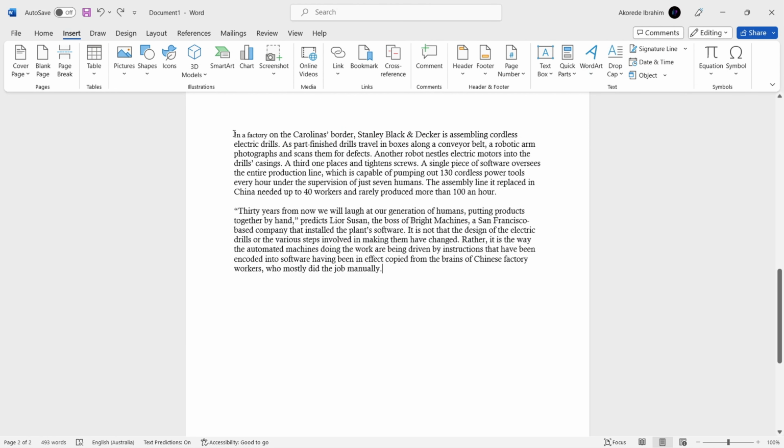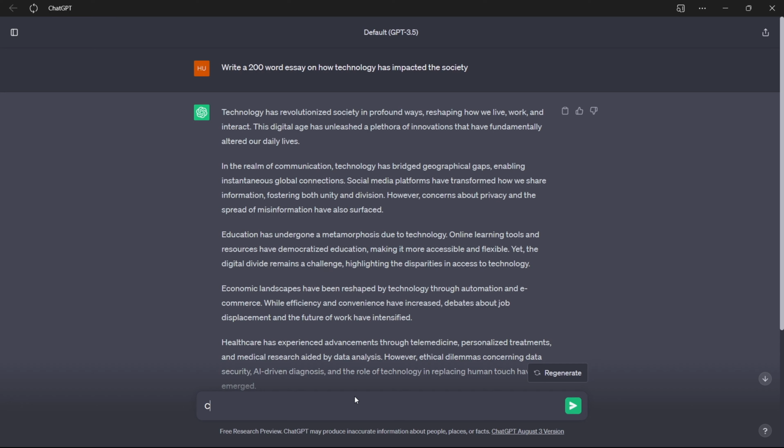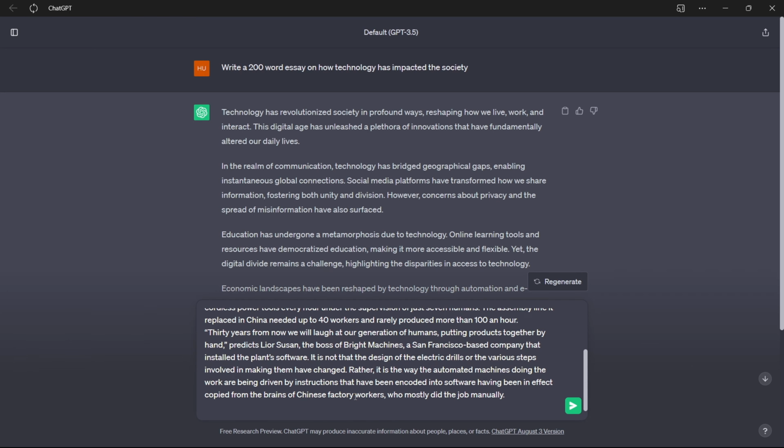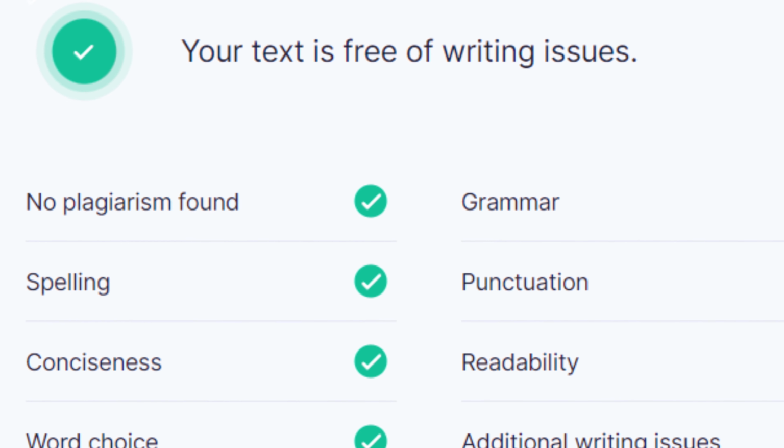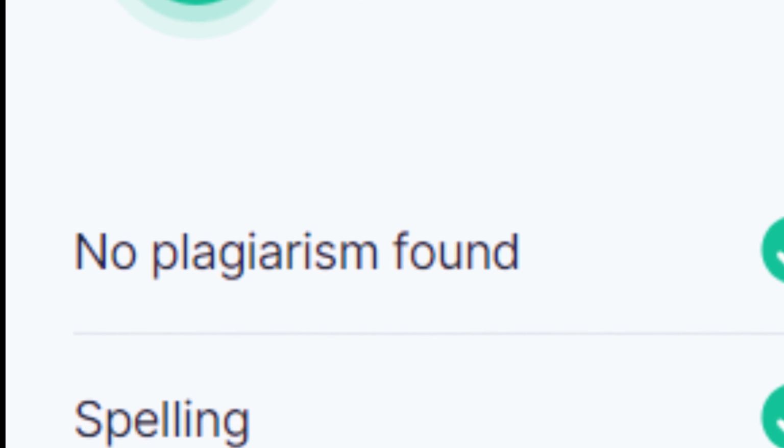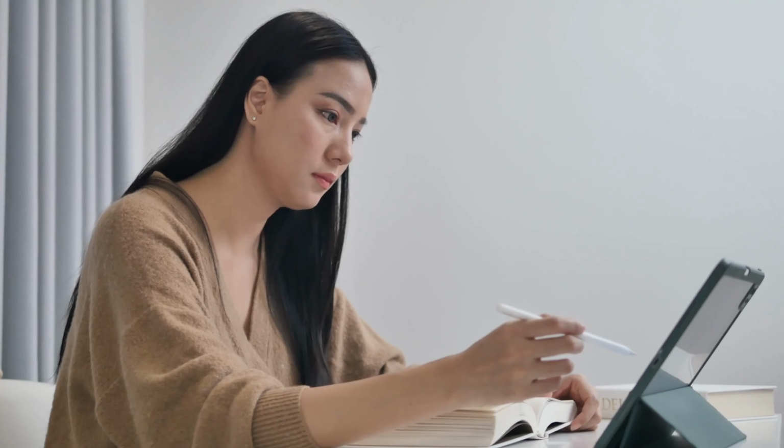Also, one of the best ways to actually use ChatGPT to write an essay is by writing it out by yourself and giving ChatGPT to help you improve the essay. This way, no sort of error or instance of plagiarism would be detected by any plagiarism checker or AI. I recommend trying the second method because it's safer and has lower or no chance of you being accused of plagiarism.